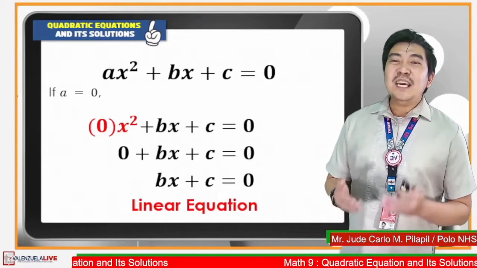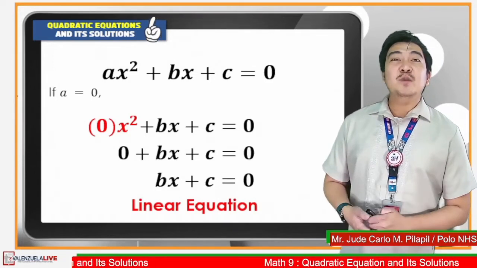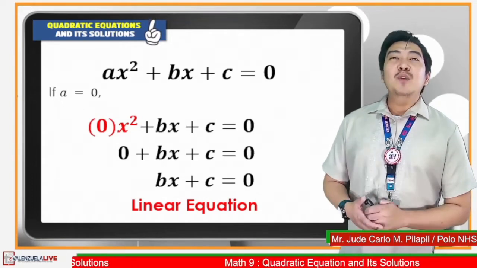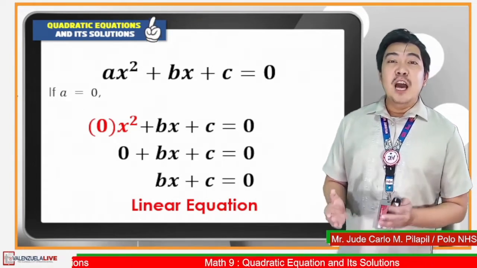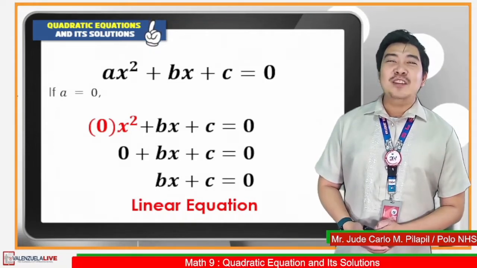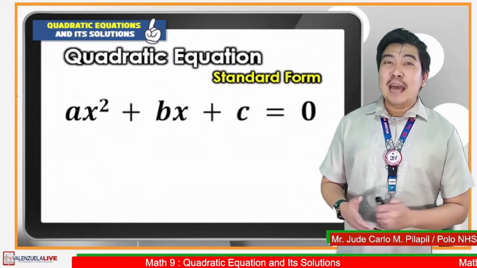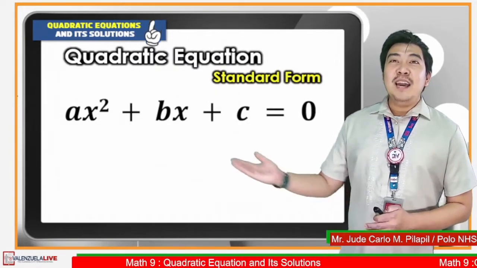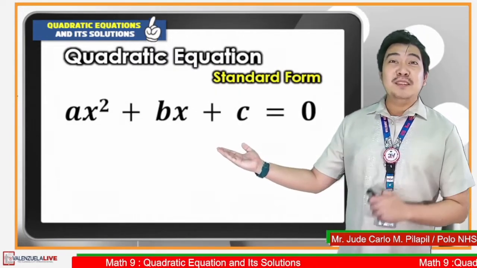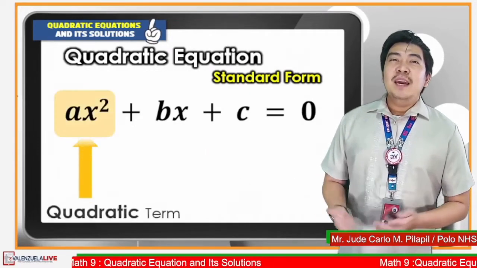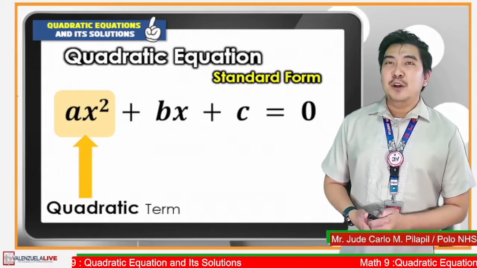So it is important that we consider this restriction, a should not be equal to 0, because this will make our quadratic equation unique from other equations. Quadratic equation has its standard form, given by ax squared plus bx plus c is equal to 0. The first term, ax squared, is what we call the quadratic term.